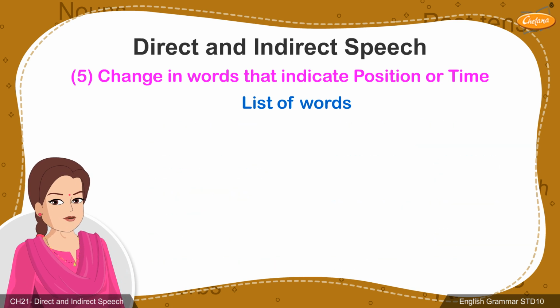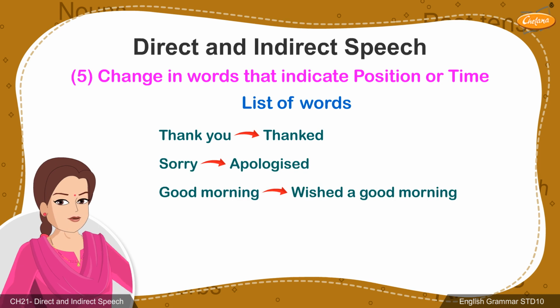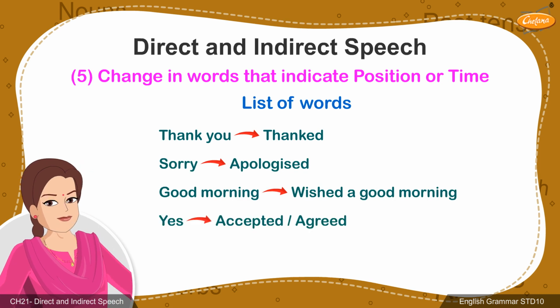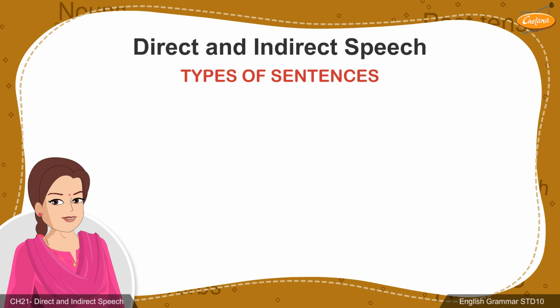Hello, greeted. Thank you, thanked. Sorry, apologized. Good morning, wished a good morning. Yes, accepted, agreed. No, refused, denied. We will now be dealing with the different types of sentences and how each of them must be written in indirect speech.